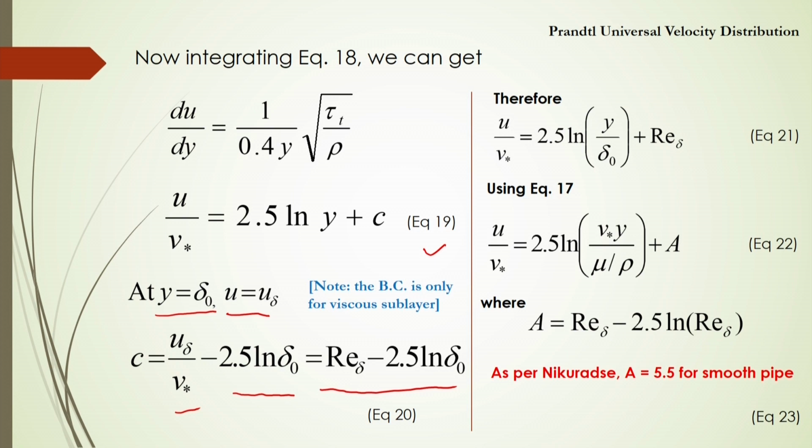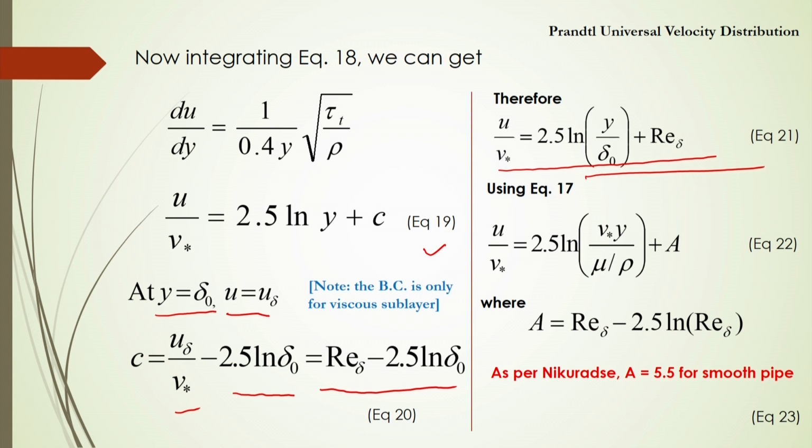After substitution of this c in equation number 19, we have u by u star equal to 2.5 ln y by delta 0 plus Re delta. This is called the velocity distribution for turbulent flow whenever fluid flows over a smooth flat surface.